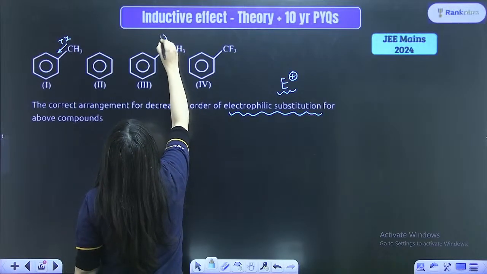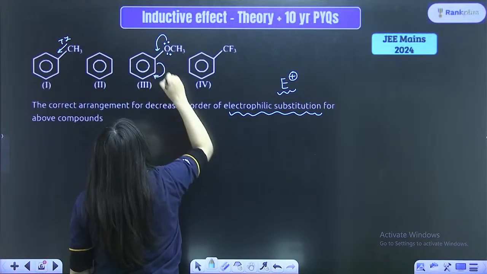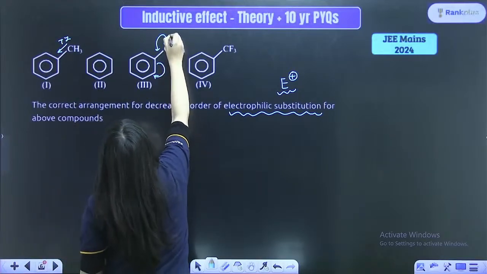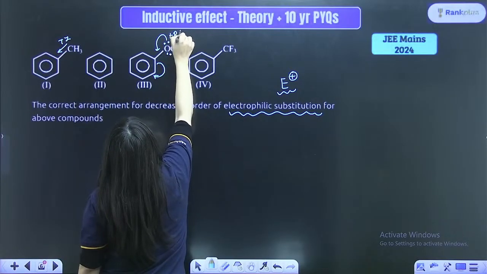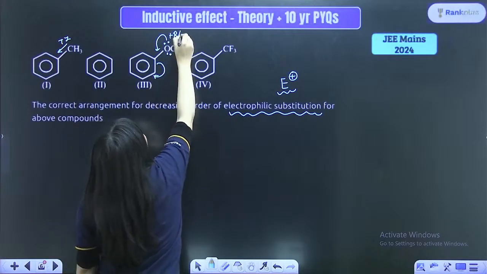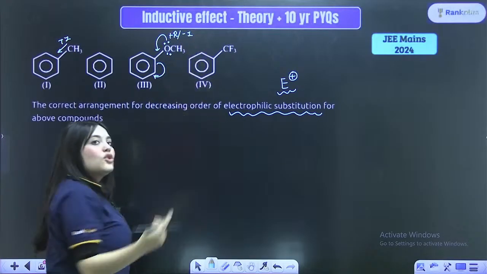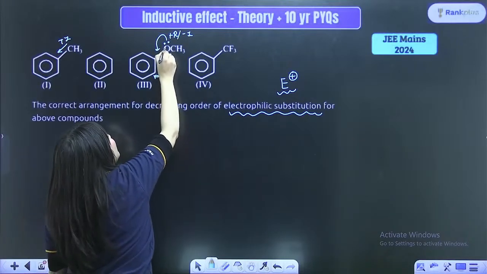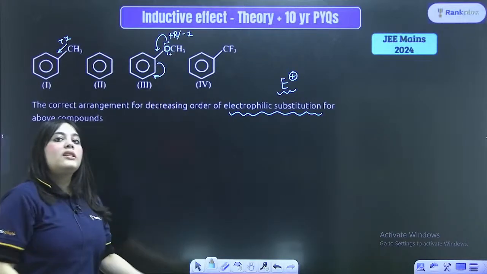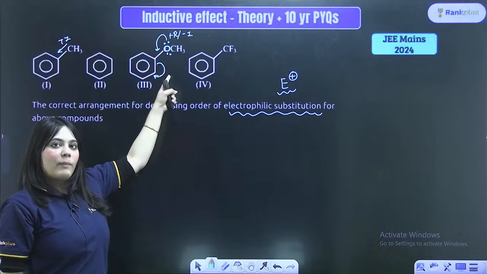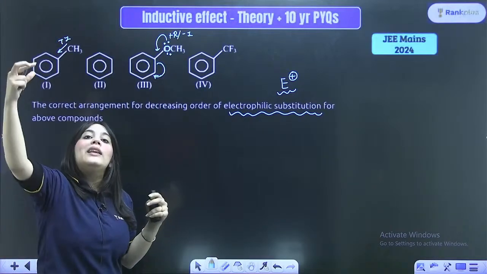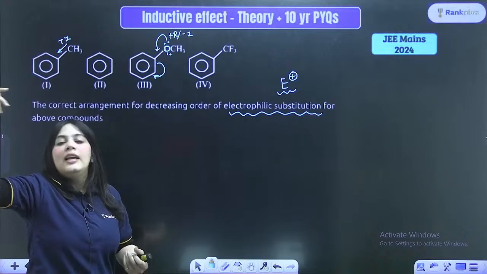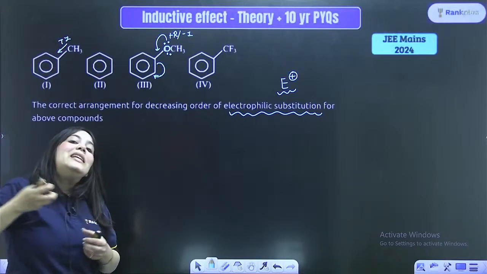This is the OCH3 group. Can you see that this can show resonance with the benzene ring? It can show plus R effect, but along with it, it can also show minus I effect. Why? Because a very electronegative atom, oxygen, is directly attached to the benzene ring. Whenever an electronegative atom is directly attached to the benzene ring or any carbon chain, it will definitely show minus I effect.